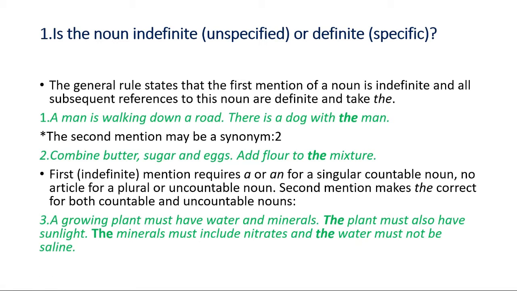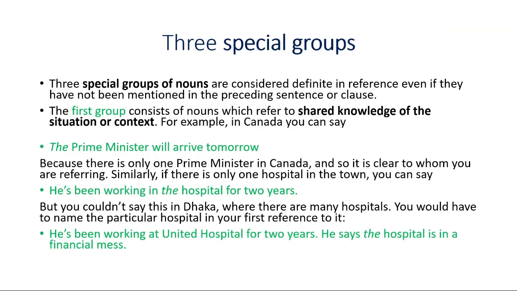Because as we discussed earlier, we cannot use the for the first mention, but we can use the in the second mention. So whenever we are using plant, water and minerals for the first time, we cannot use the definite article. But for the second or third time, we can use the definite article before them.